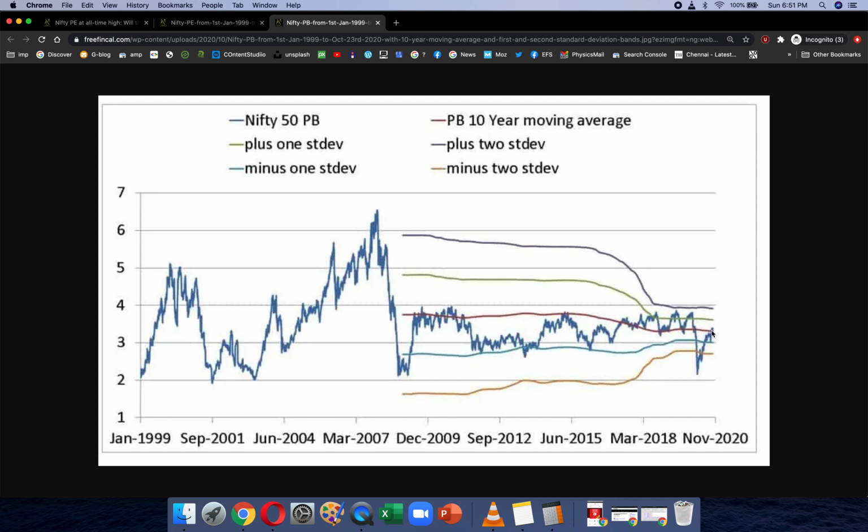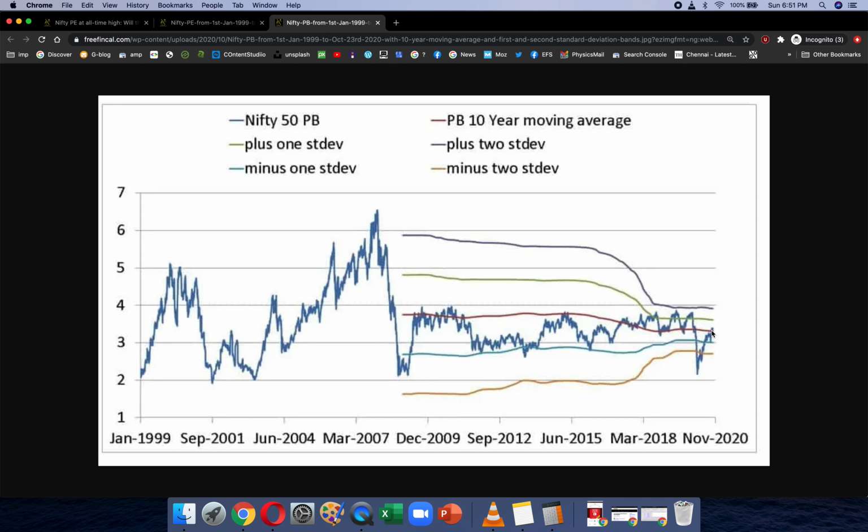And if you look at the equity valuation index of ICICI mutual fund, which is published each month, there will not be much change in the signal. The signal will not fluctuate too much, and that's probably because they are relying more on the PB than the PE. Now the main question is, will the market crash because the Nifty PE is at an all-time high? Now, honestly speaking, nobody can know.